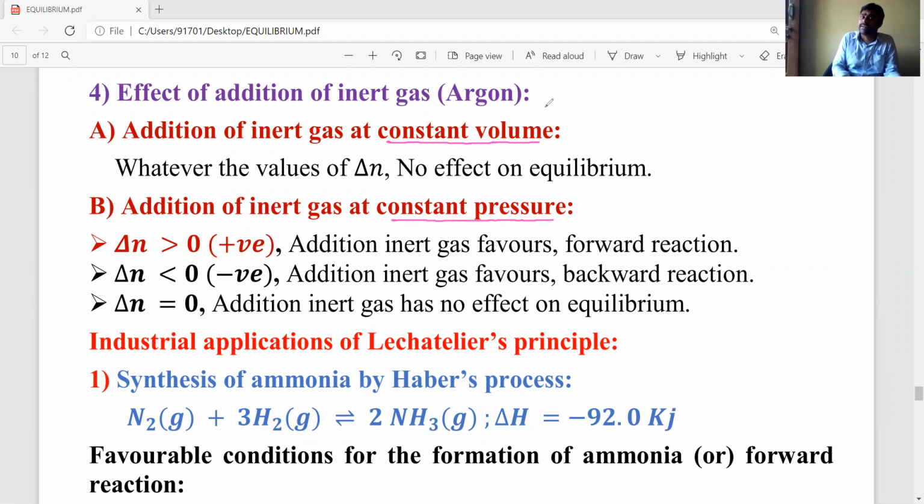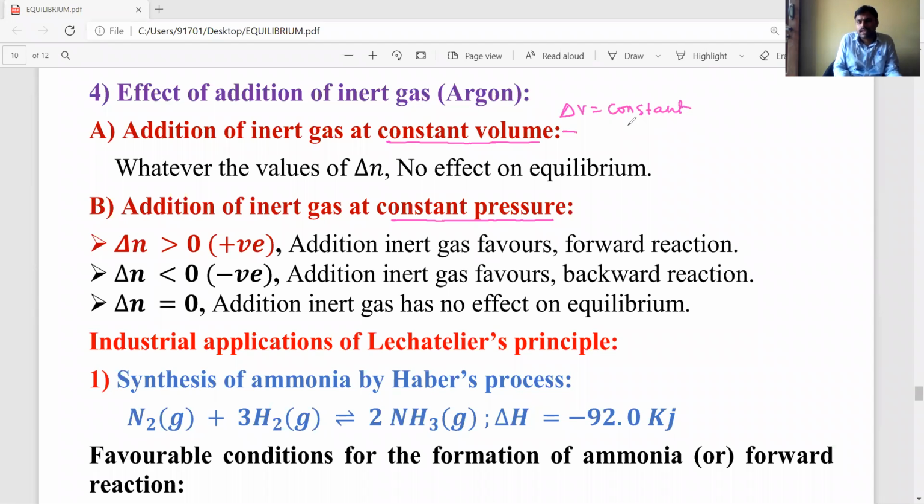Inert gases, we know very well, are the 18th group elements: helium, neon, argon, krypton. Argon I already gave here. These are inert gases. So we are adding inert gases to reversible reactions. In that case, how do they affect the equilibrium position? The first one: you add inert gas and keep the volume constant. Under these conditions, addition of inert gas at constant volume means delta V is constant.